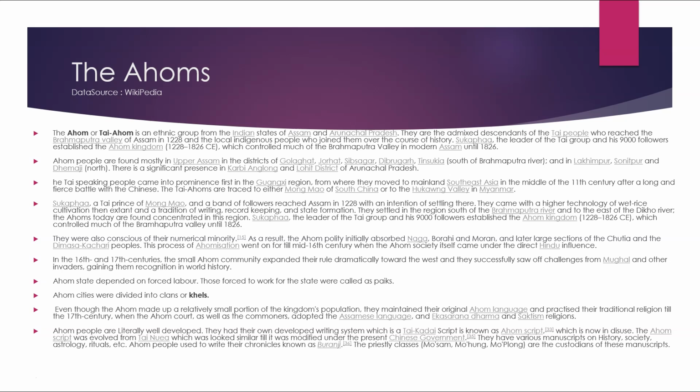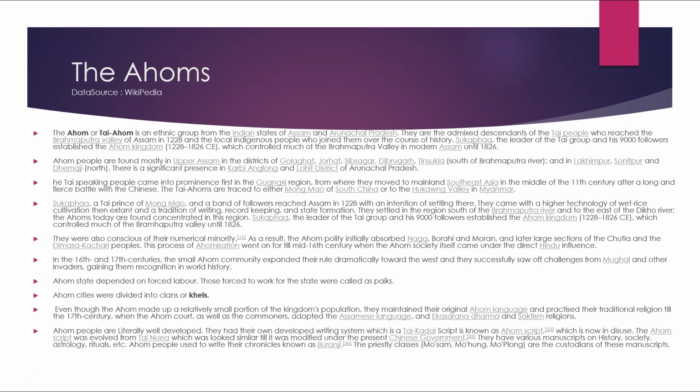As a result, the Ahom polity initially absorbed the Naga, Borahi, and the Moran, and later larger sections of the Chutia, the Timas and the Kachari people. The process of Ahomization went on until the mid 16th century, when the Ahom society itself came under direct Hindu influence. In the 16th and the 17th centuries, a small Ahom community expanded their rule dramatically towards the west, and they successfully saw off the challenges from Mughals and other invaders, gaining them recognition in world history.